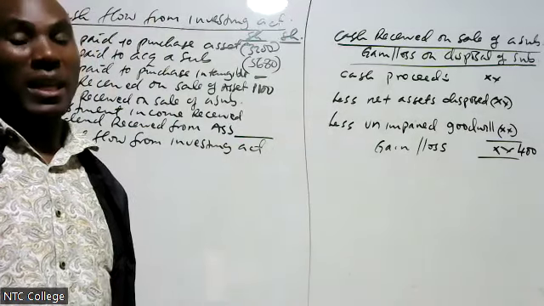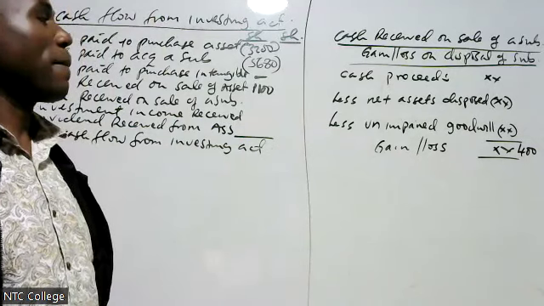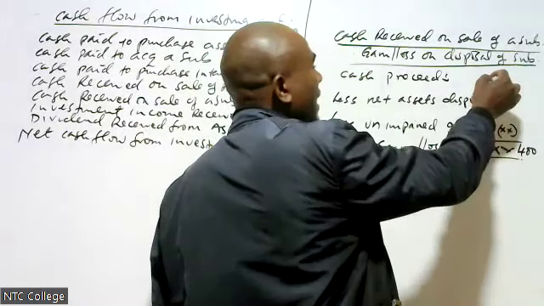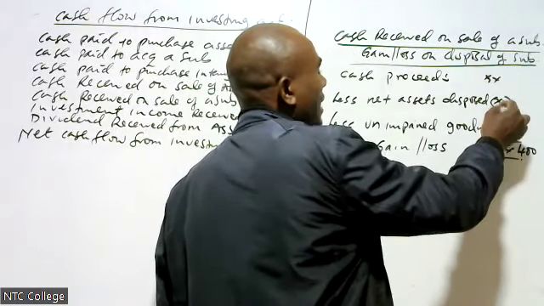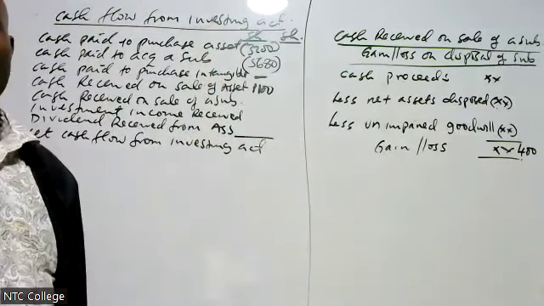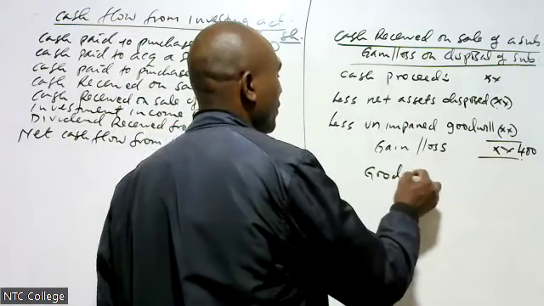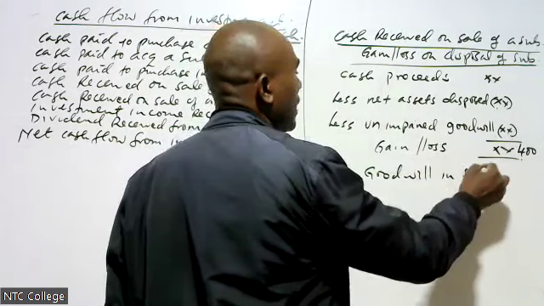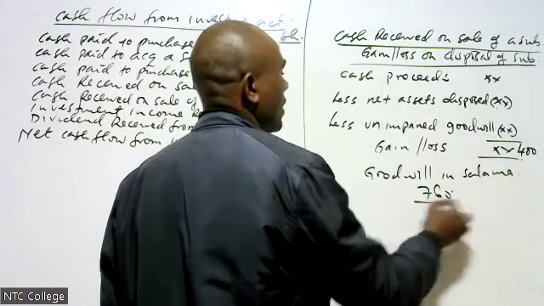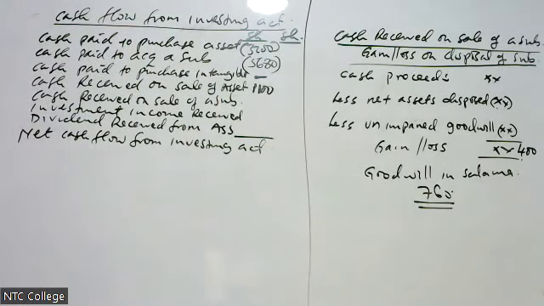Are we together there from the income statement? I know you will not say yes, but I believe we are together. Then, for us to get the gain, we need the cash proceeds, we need the net assets, we need the unimpaired goodwill. In Salama Limited, where we computed goodwill, it was 760.